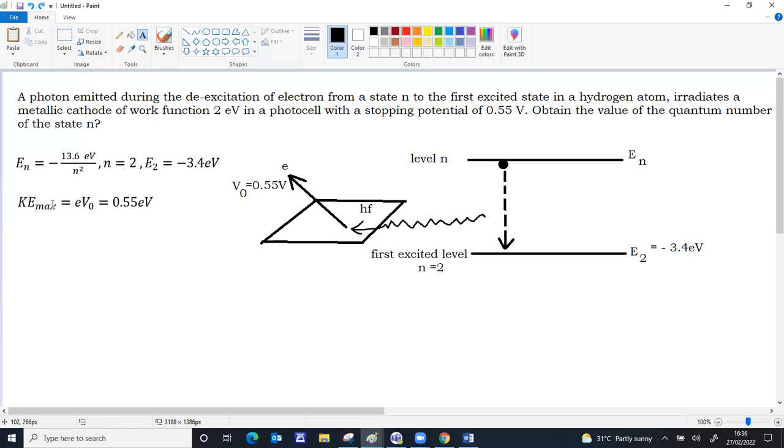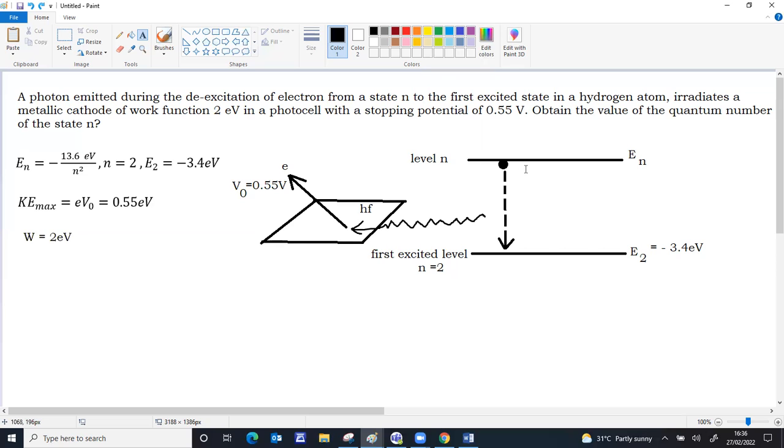We have kinetic energy as eV0, so V0 is 0.55. The maximum kinetic energy of the electron emitted will be 0.55 electron volt. The work function is given already as 2 electron volt.